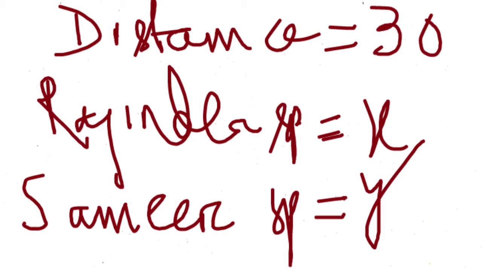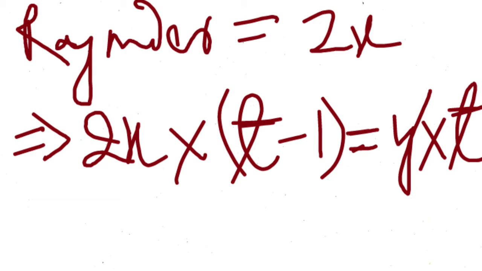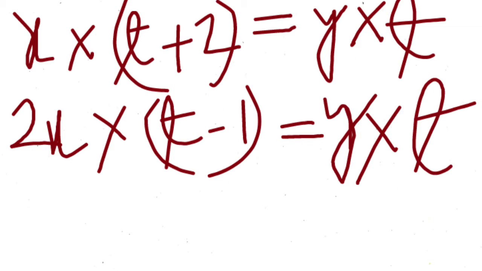If Rajinder's speed is x, Samir's speed is y, and the distance covered is 30, then if Samir takes t hours, Rajinder will take 2 hours more, that is t plus 2. Multiplying their speeds, we will get that equation. If Rajinder's speed is doubled, that is 2x, he will take 1 hour less, so 2x into (t plus 2 minus 1) is equal to y into t. So these are both the equations that we have got.